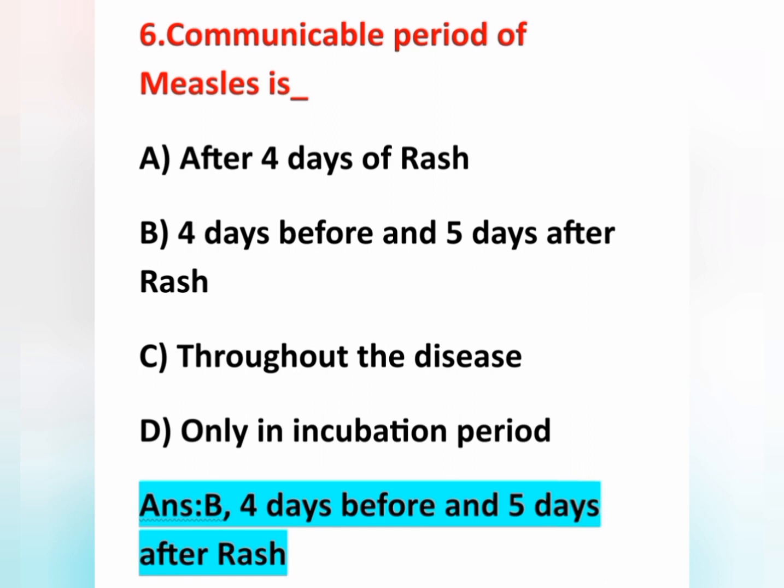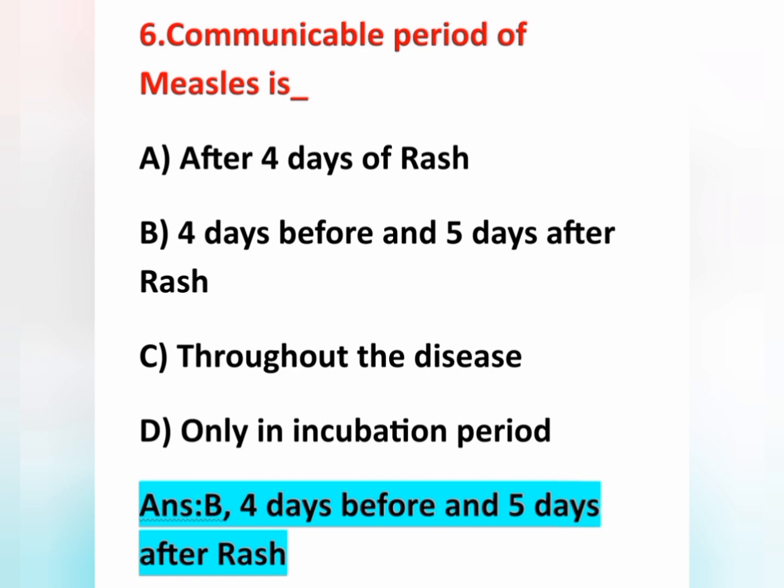Another important point, the communicable period of chicken pox: we can see that in chicken pox it is 1 to 2 days before and 4 to 5 days after appearance of rash. Okay, 1 to 2 days before and 4 to 5 days after appearance of rash in chicken pox.